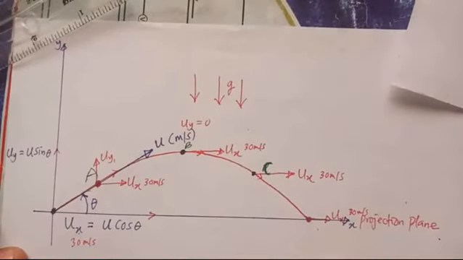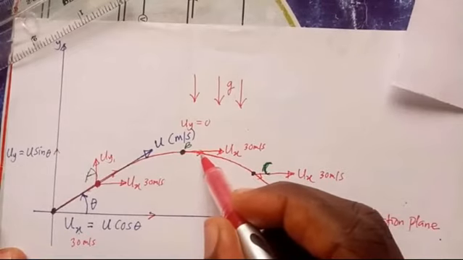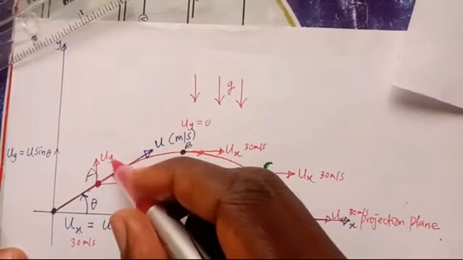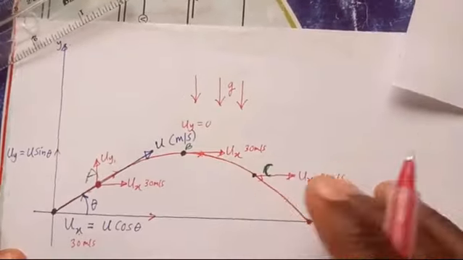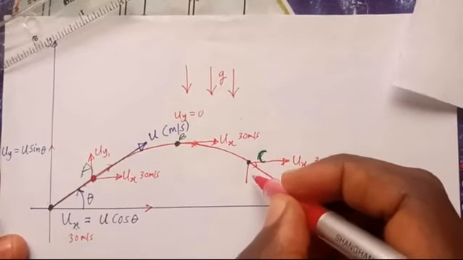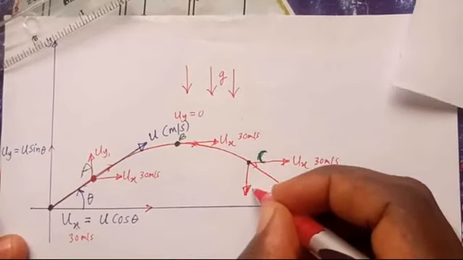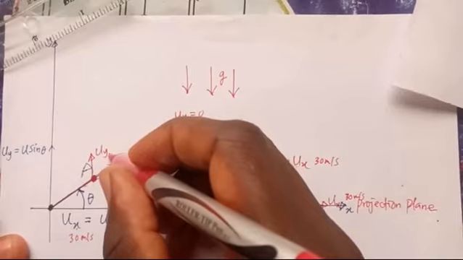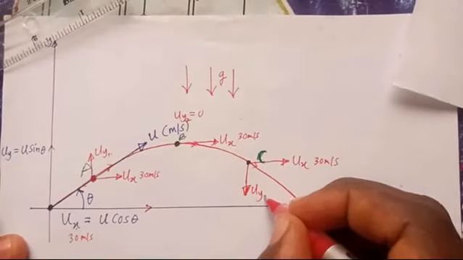Okay, when it leaves this point, the direction of u sub y will change, because now it is coming down. So the direction will now be downward. So you have u sub y 1, let me call this u sub y 2, and this one u sub y 3.